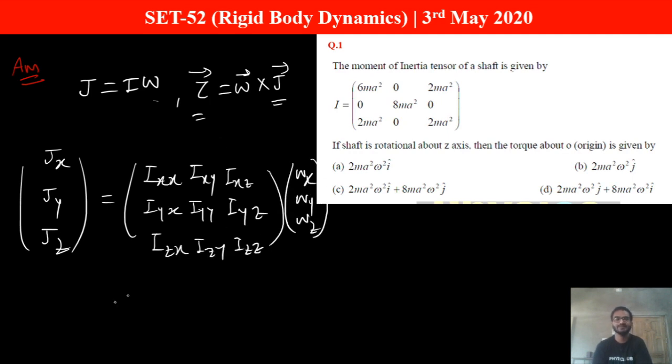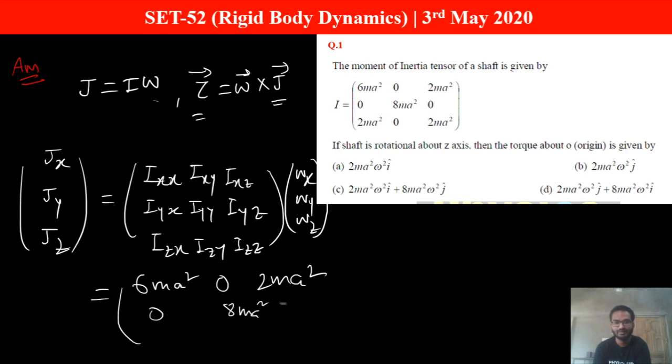So we have just written the equation. Now what we have to do is put in the values. Here these things are given. I_xx is 6 m a squared, so we are just writing this. Now the rotation is about the z axis, so only the z component of omega will be there. So the components are 0, 0, omega.